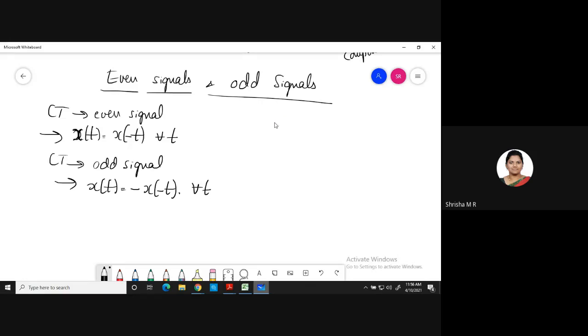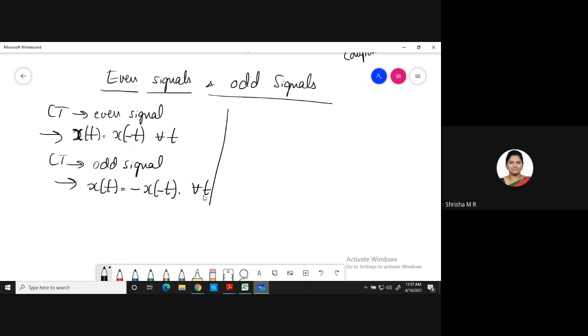So a continuous time signal x of t is said to be an even signal if it satisfies the condition x of t is equal to x of minus t for all the values of t. Similarly, you call a continuous time signal an odd signal if it satisfies the condition x of t is equal to minus x of minus t for all the values of t. This is about continuous time signals.